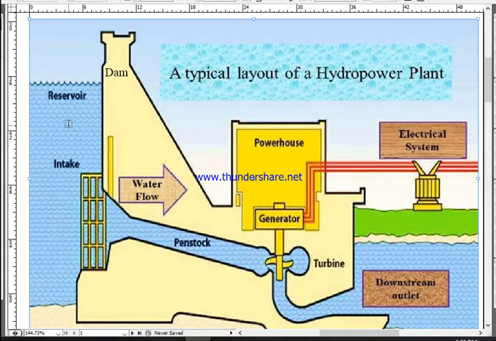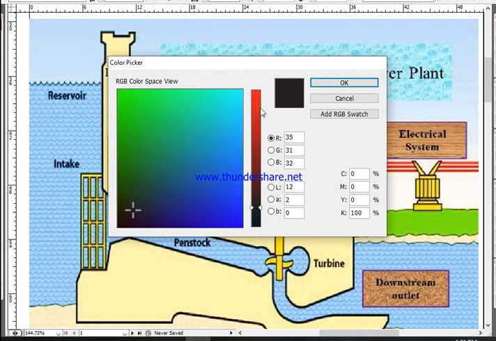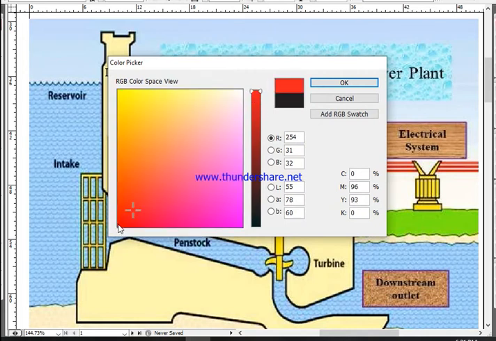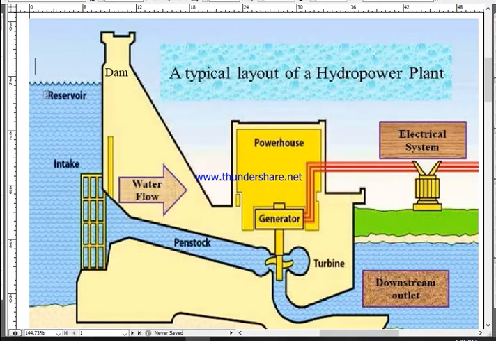Now let's study the transformation of energy. What's happening here? Let me take a different color, red. When water is in the reservoir, it has potential energy.